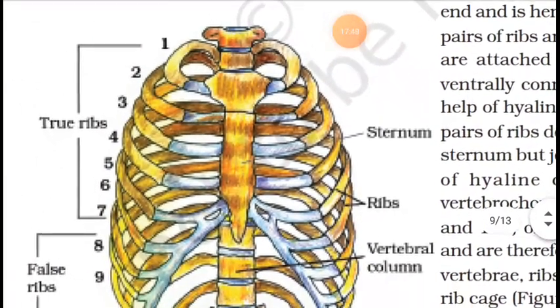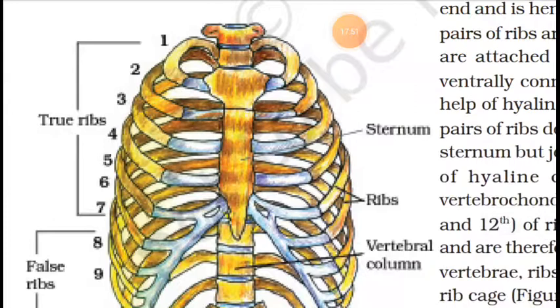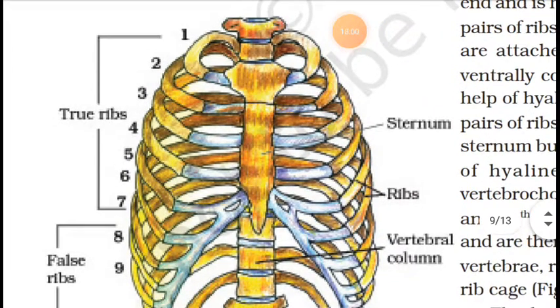In this figure you can see pairs of ribs 1, 2, 3, 4, 5, 6, 7. It means the first 7 are truly connected as per their attachment and are known as true ribs.